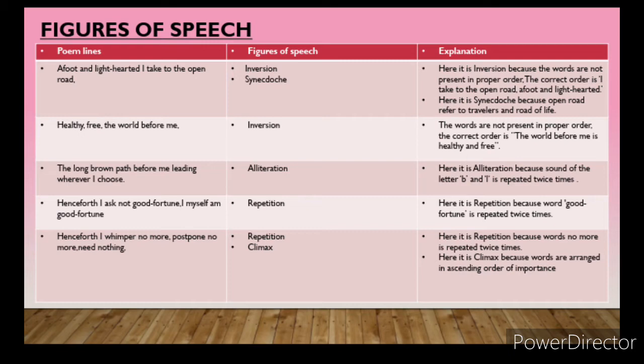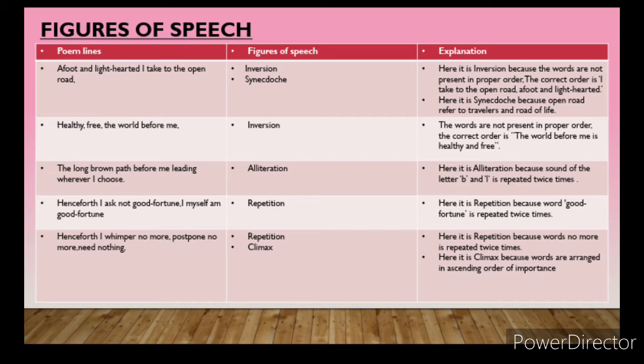Because of the B sound, B stands for brown and before, and L stands for leading and long. L and B are repeated twice in order to bring poetic effect in the poem. You can write it: the sound of the letters B and L is repeated twice in order to bring poetic effect in the poem. So we call it alliteration.